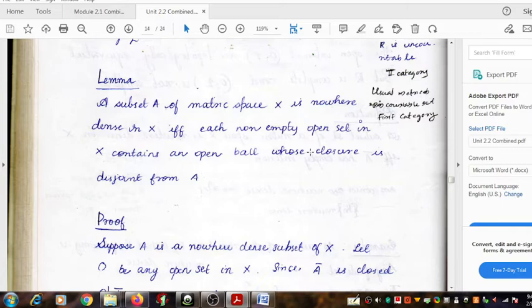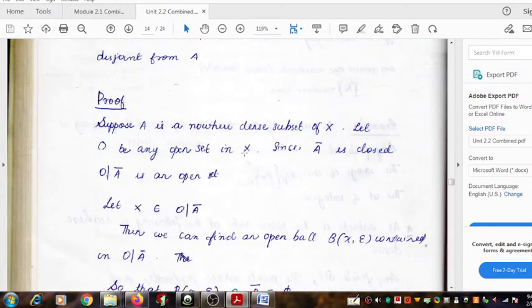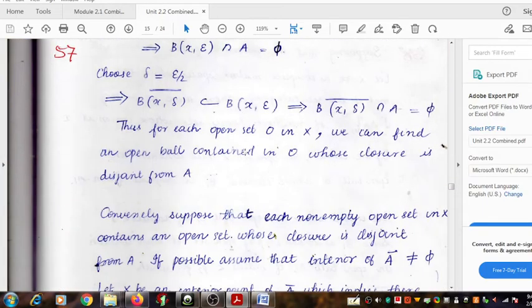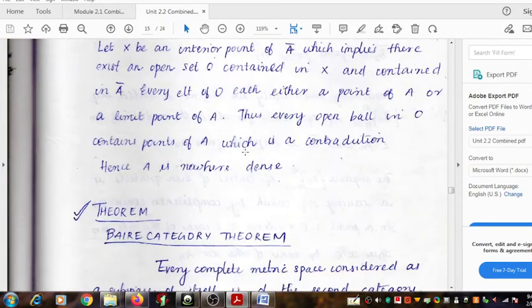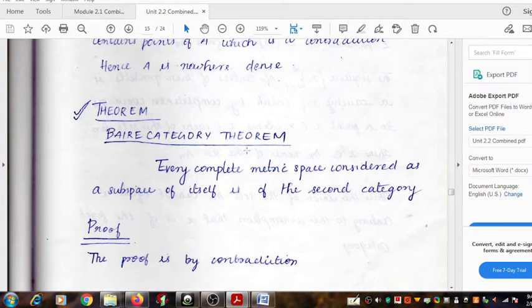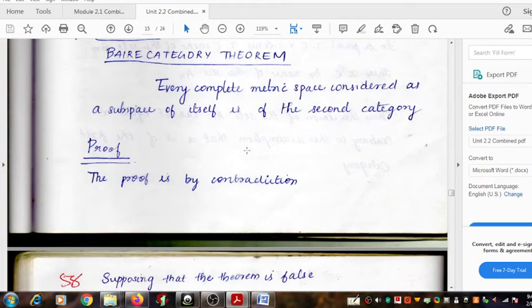This lemma is very important. We will use this lemma in the proof of the theorem, in many places. Again and again we will use this lemma in the proof of the Baire category theorem. Let's start the proof of the theorem.